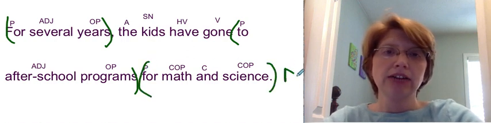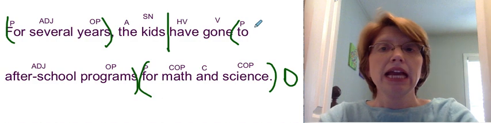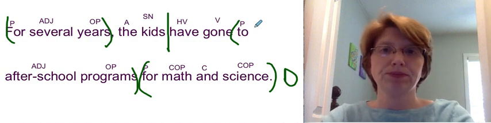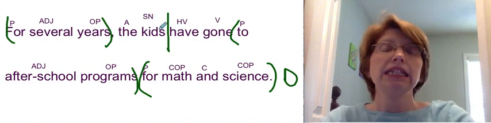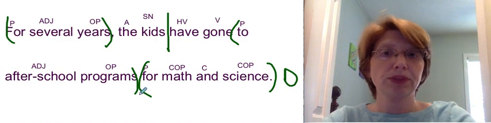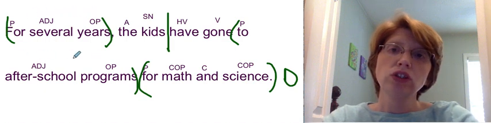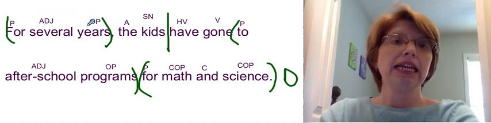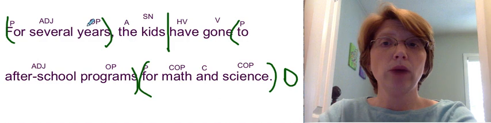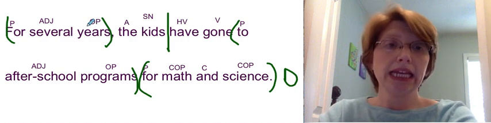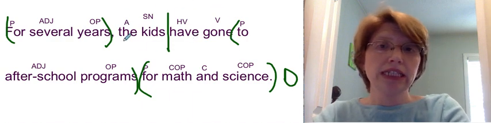Period, statement, declarative sentence. Go back to the verb, separate the complete subject from the complete predicate. Is there an adverb exception? Nope, because we don't have an adverb on the side of the line. Is this sentence in natural or inverted order? Careful. Look at your prepositional phrase. For several years. Is it what kind, which one, how many? Or is it how, when, where? It's a when, isn't it? That means that it is an adverb phrase. So this is an inverted sentence.